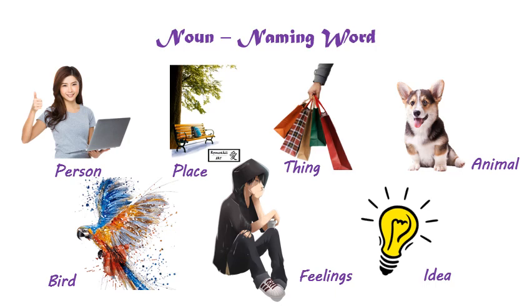Names given to qualities like strength, courage, honesty, patience, politeness. These are also nouns. So remember, a noun is a naming word, and today we are going to learn the different types of nouns.